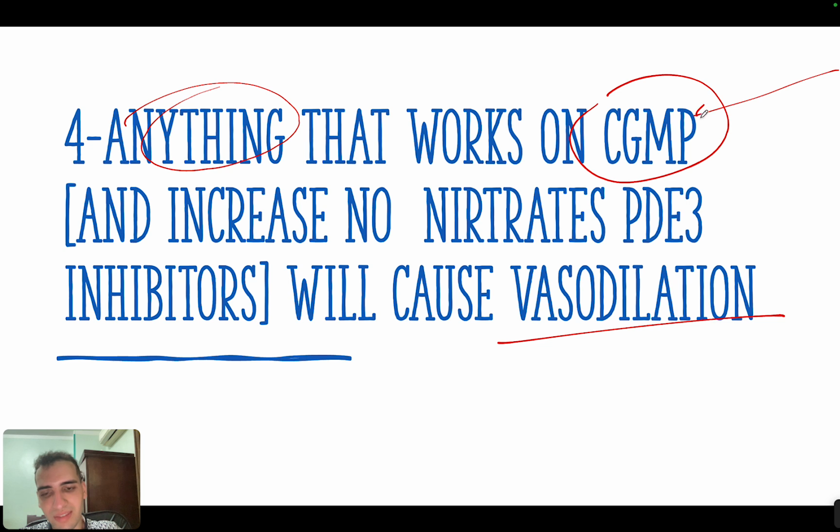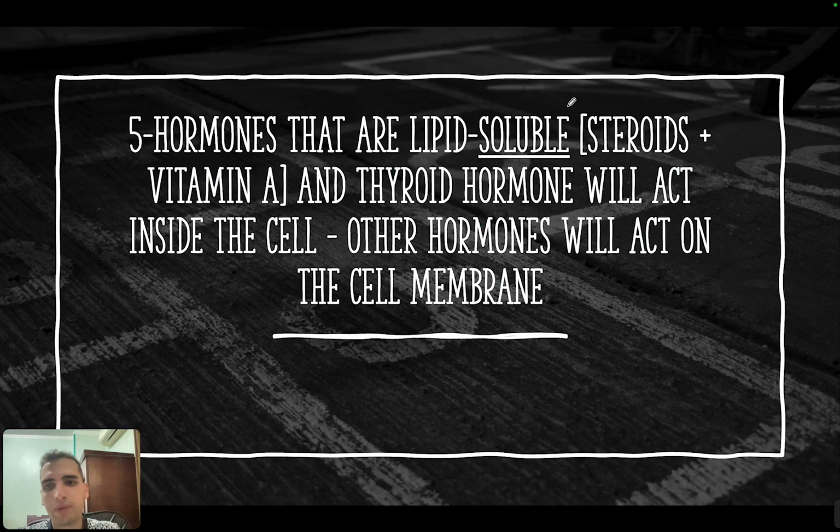The answer is cyclic GMP. And it will do what? It will do vasodilation. So when they ask you about the pathways or the receptors or anything related to the pathway receptors, whenever you see that this drug causes vasodilation, you just choose cyclic GMP. This is a very easy way to remember the pathways.